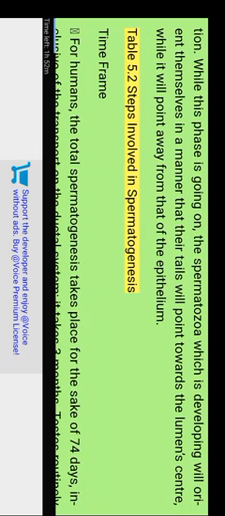Table 5.2: steps involved in spermatogenesis. Time frame: in humans, total spermatogenesis takes 74 days, inclusive of the transport in the ductal system. It takes about 3 months. Testes routinely form 200 to 300 million sperm per day.